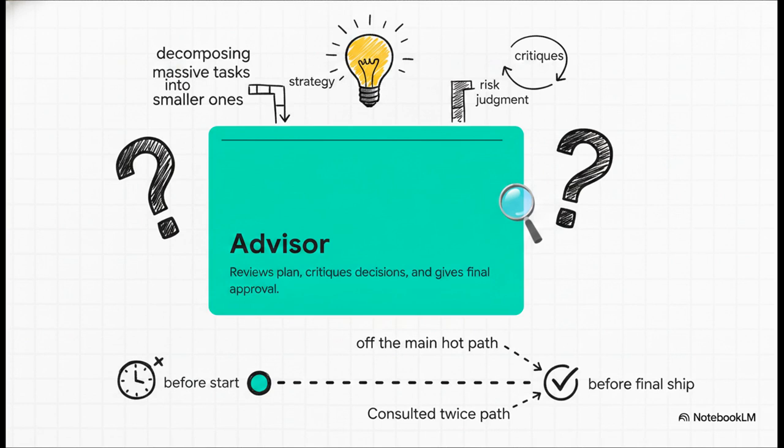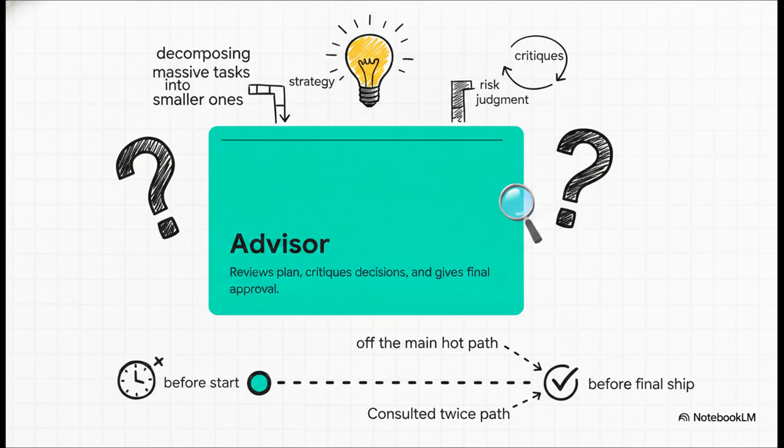Notice its position in the architecture here. It is an on-demand consulted critic. It provides the high-level strategy, helps break down those massive tasks into smaller chunks, offers critiques, and spots risks. But here is the most fascinating part to me. It is kept entirely off the main hot path.